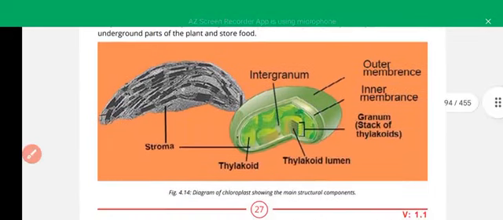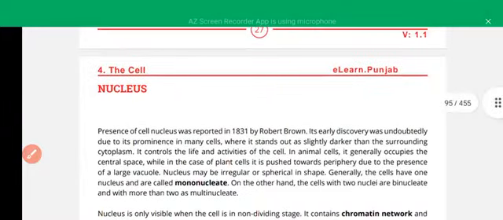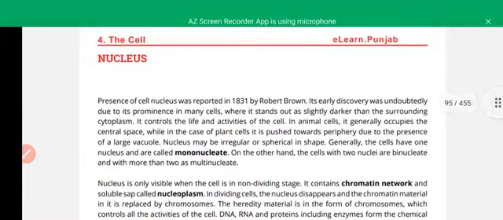Here are the structures of the chloroplast: outer membrane and inner membrane. Outer and inner membranes both are smooth. The difference between chloroplast and mitochondria is that here both the membranes are smooth. The thylakoids pile in the form of grana, and the thylakoid interior space is called lumen, while the interior space of the chloroplast is called stroma. They are connected with each other by green parts, here called intergrana.